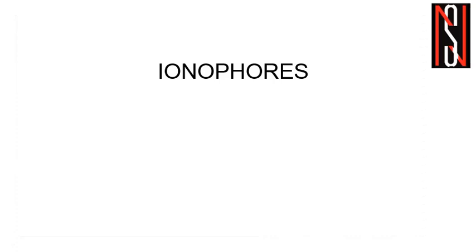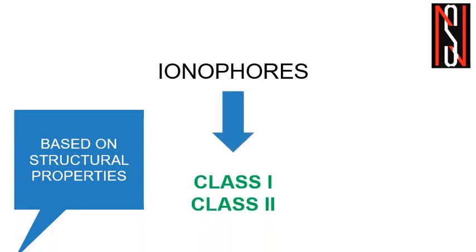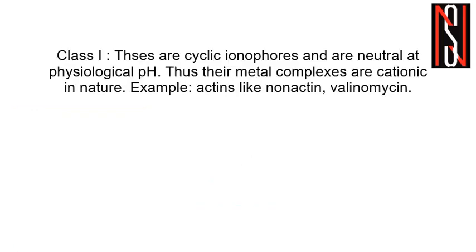Now, the ionophores can be classified into two categories based on their structural properties. One is class 1 and the second is class 2. We will now discuss elaborately what class 1 ionophores and class 2 ionophores are. The class 1 ionophores are mainly cyclic, and they are neutral at physiological pH. Thus their metal complexes will be cationic in nature.